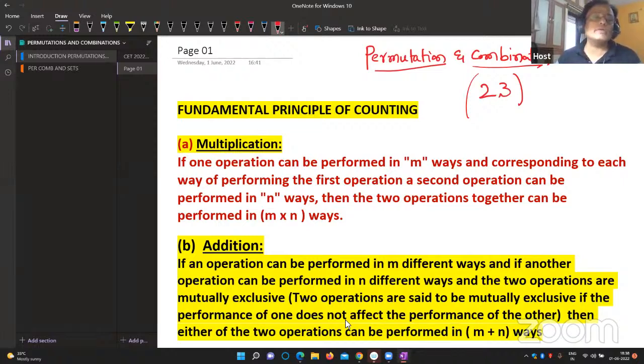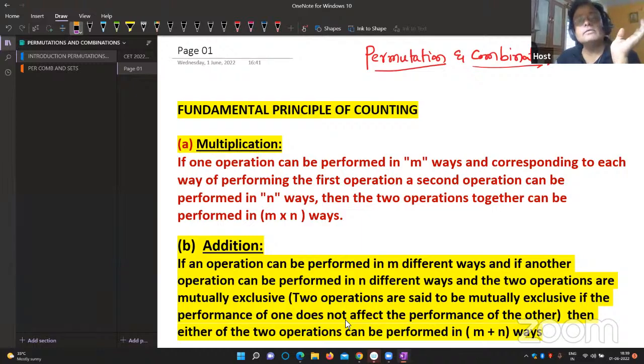Before starting definite integrals, you practice some more examples on indefinite integrals and come with all the formulas, standard integrals, basic integrals. You prepare and come for definite integrals. Now today, once again, permutations and combinations: we have 3 marks, 3 questions you'll get, sometimes 4 also.